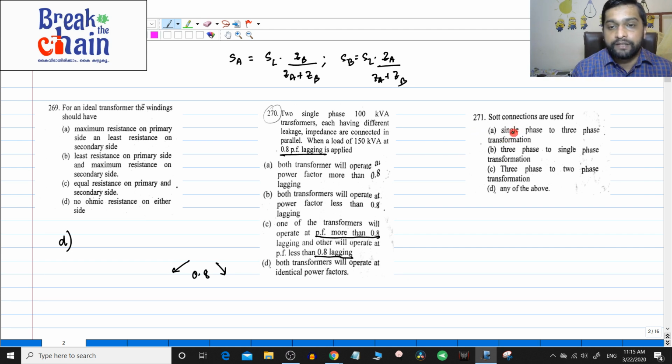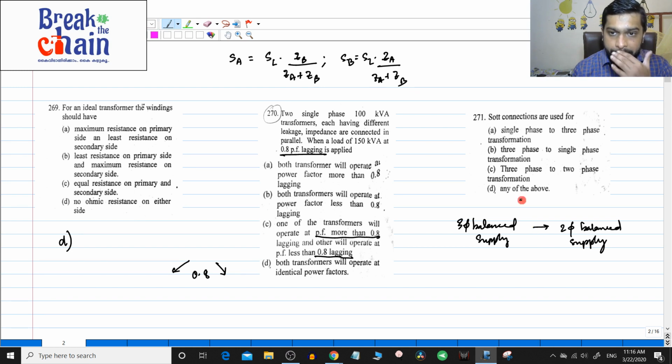Next one, 271, the Scott connections are used for. So when I was discussing the single phase induction motor, I already told you, to get a balanced two phase supply from a three phase supply, there is a special connection in the transformer which is called Scott connection. While taking transformers, I have not discussed this, because I wanted you to do it on your own, okay. So if you had done that, you will be able to answer this question. So Scott connections are used to convert three phase balanced supply into two phase balanced supply, okay. So in this case, what is the option? 3 phase to 2 phase, right. So the answer is C, okay.